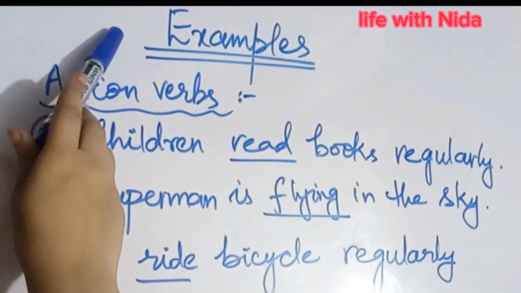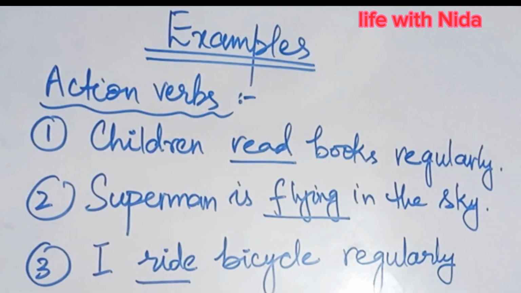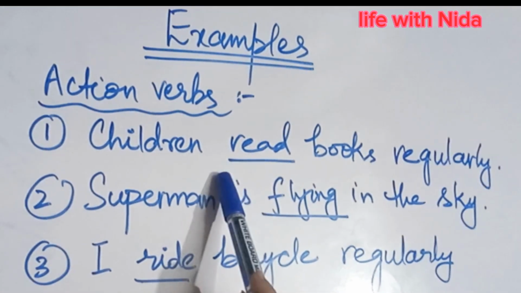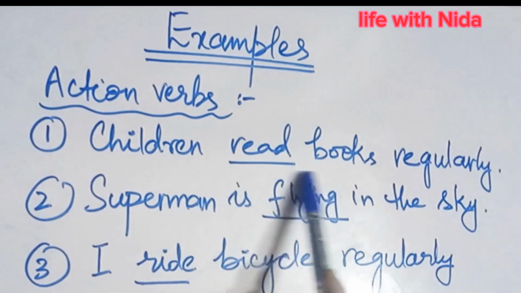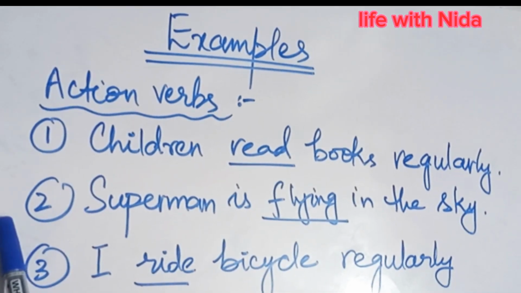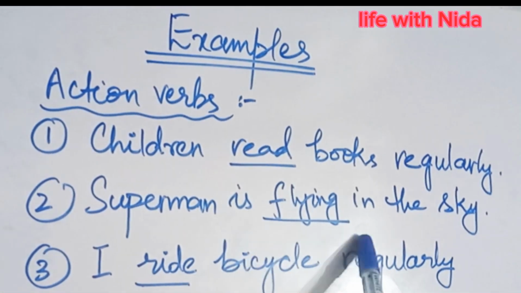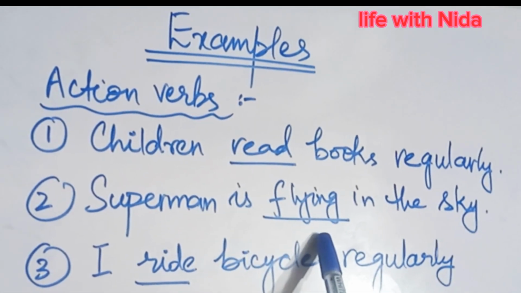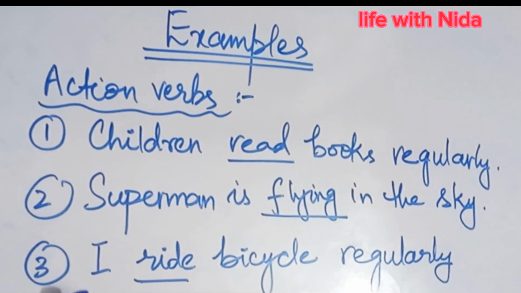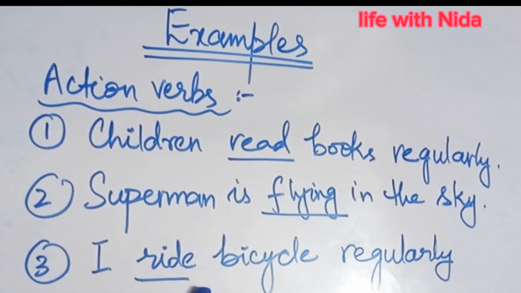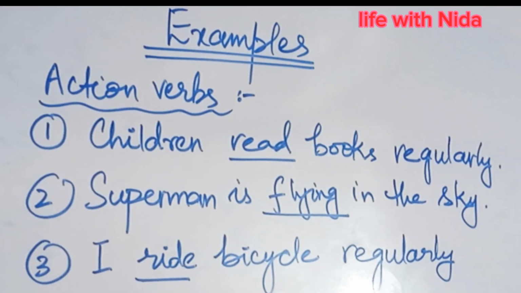Following are the examples of the action verbs. Let me start with example number 1. Children read books regularly. Here, what action is done by the children? They are reading. So, read is an activity performed by the children. So, this is an action verb. Superman is flying in the sky. Which action is being performed by Superman? Flying. So, flying is an action verb. I ride bicycle regularly. Which action do I perform? I ride a bicycle. So, ride is an action verb.